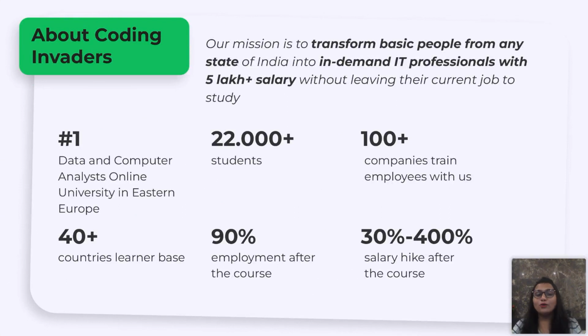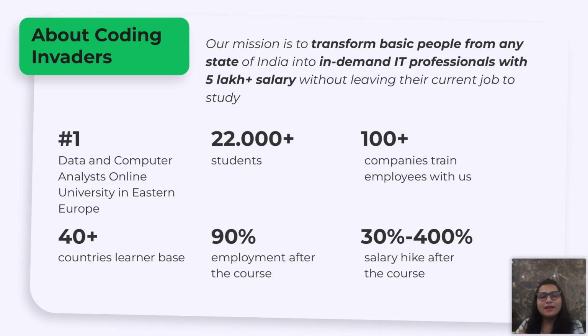So with that, now you got to know me, and I also got to know you all. So it's time to know about Coding Invaders. We have a mission where we want to transform basic people from any state of India into the field of IT, and we want to see them as IT professionals with a minimum package of 5 lakh rupees per annum without disturbing their current job. Plus, we have the learners who are learning with us. Presently, 22,000 students are learning with us, and the numbers never stop increasing.